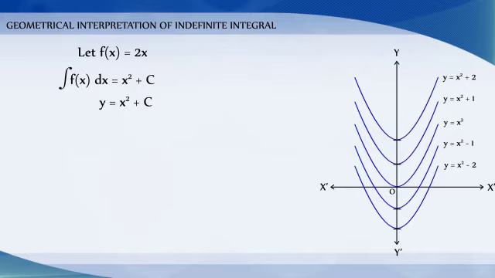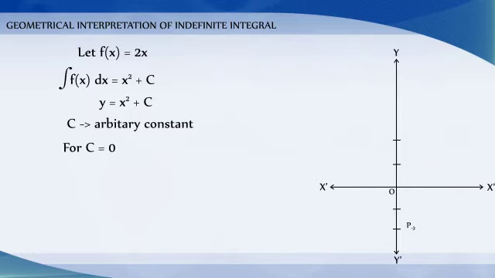Therefore, y is equal to x square plus c, where c is an arbitrary constant, represents a family of integrals. By assigning different values to c, we get different members of the family. These together constitute the indefinite integral. In this case, each integral represents a parabola with its axis along the y-axis.